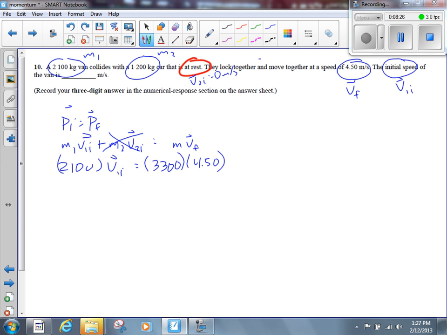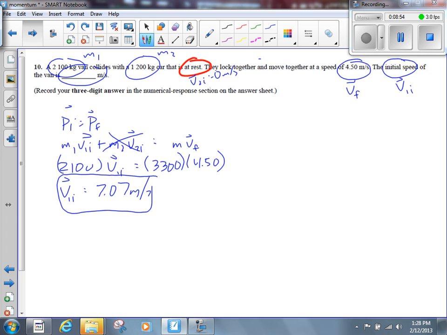So we do our thing here, 3,300 times 4.5, divided out by 2,100. What do we end up getting for V1I? 7.07? Now this one is not in scientific notation. They just want me to put in the answer there, 7.07 meters per second. Is that good? How many people got that one right? Good.